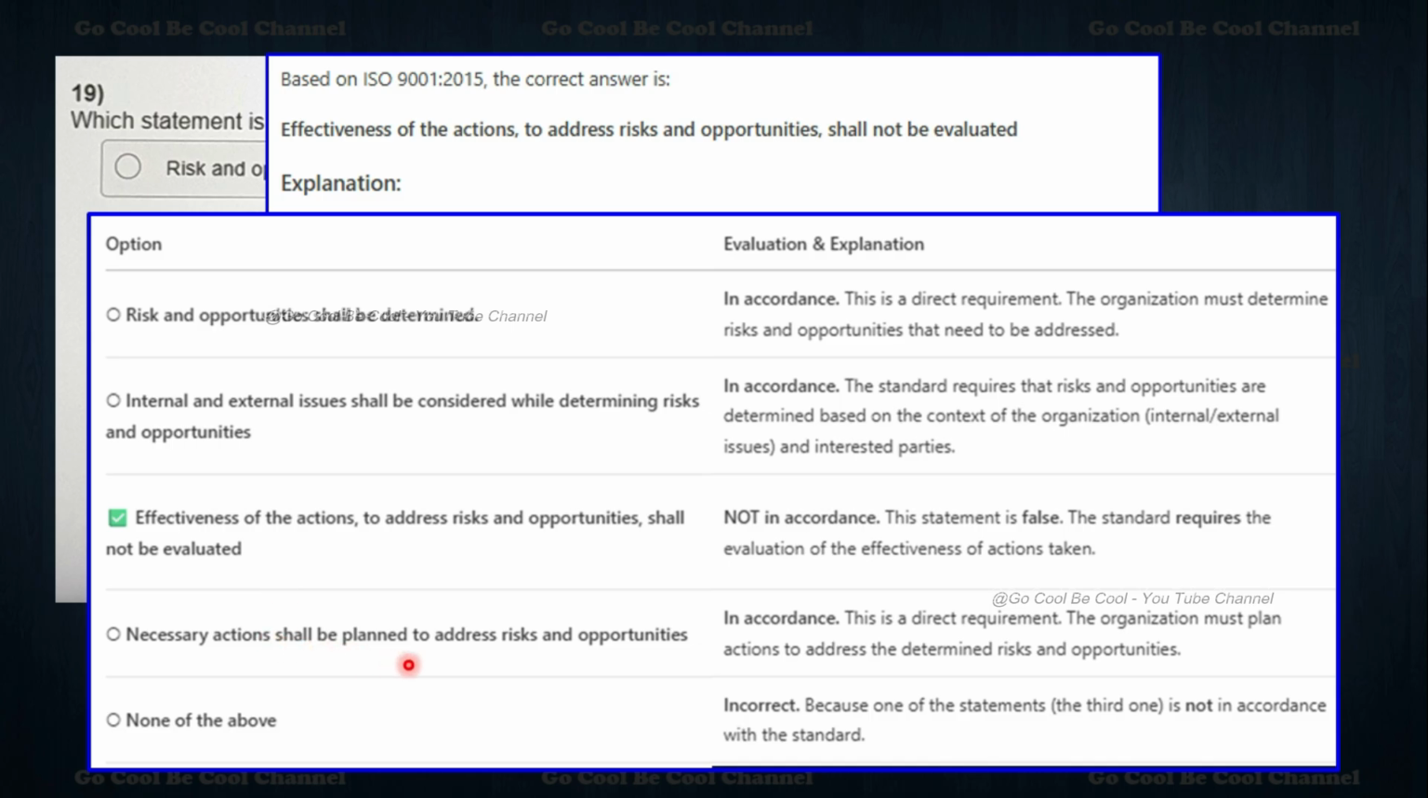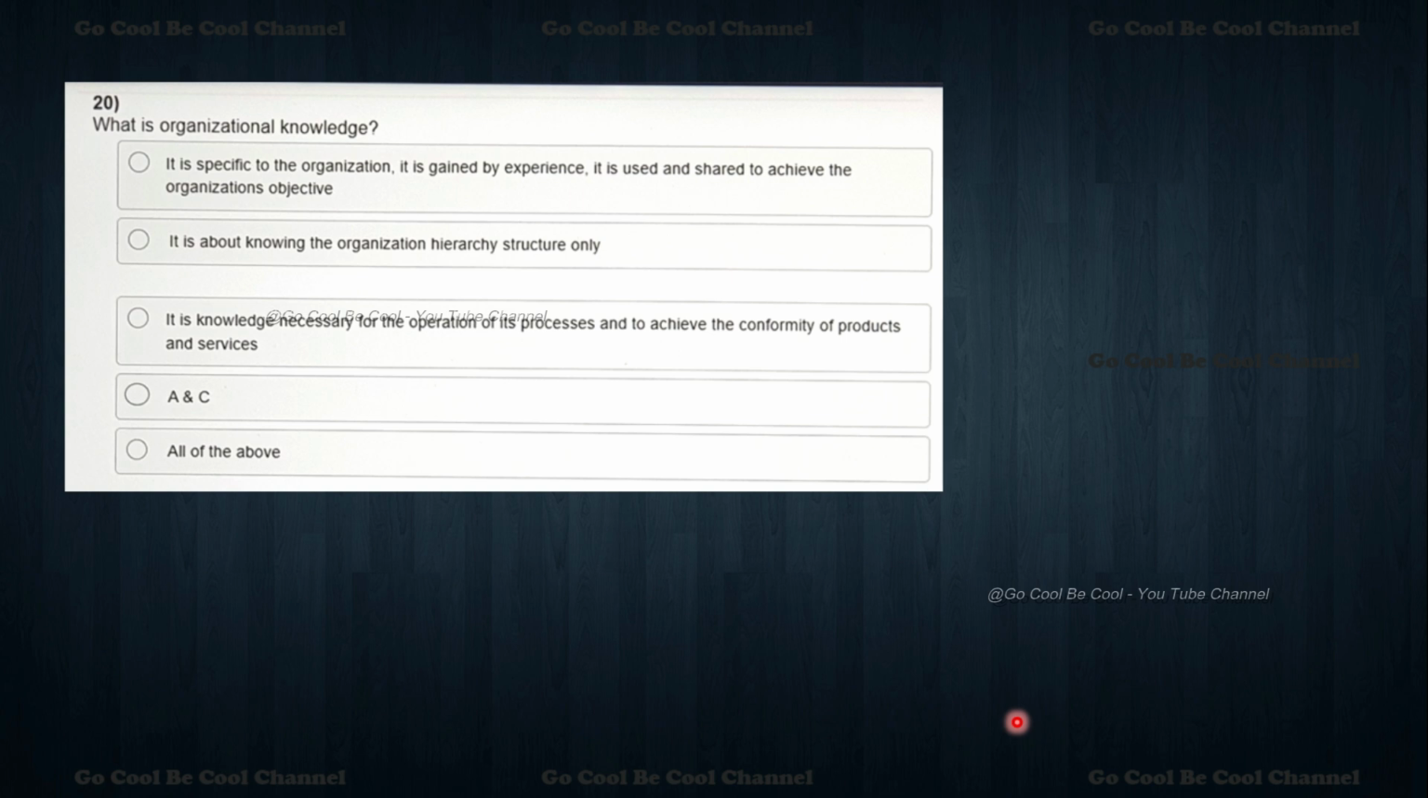Necessary actions shall be planned to address the risk and opportunity, in accordance, is also a direct requirement. The organization must plan actions to address the determined risk and opportunities. So none of the above is incorrect, because one of the statements, the third one, is not in accordance with the standard. So that's why we are able to fix it, my dear friends. Okay, now moving towards the 20th question.